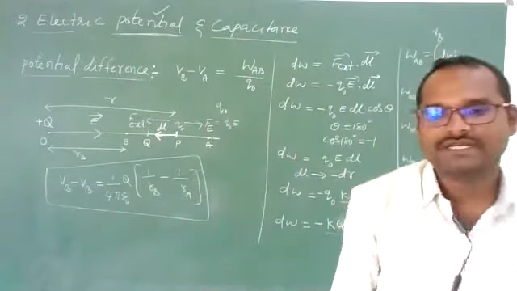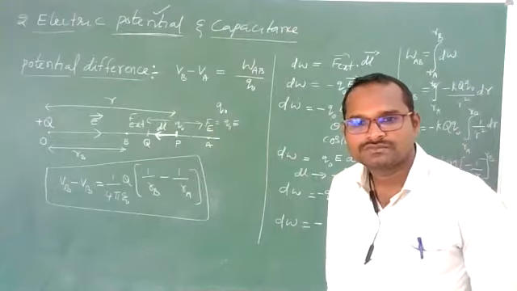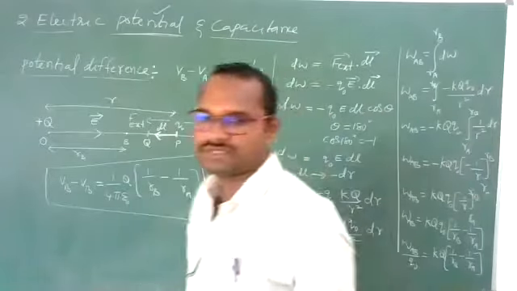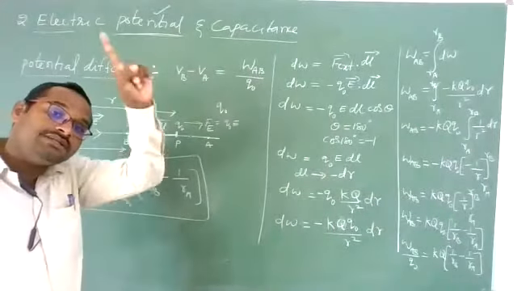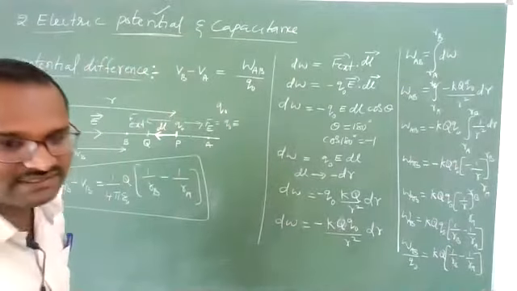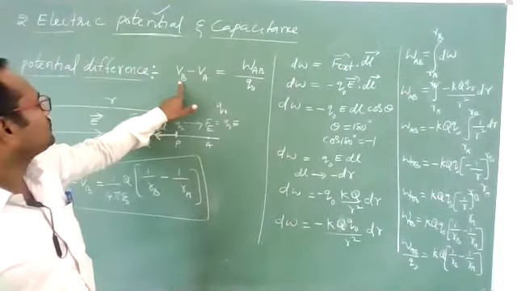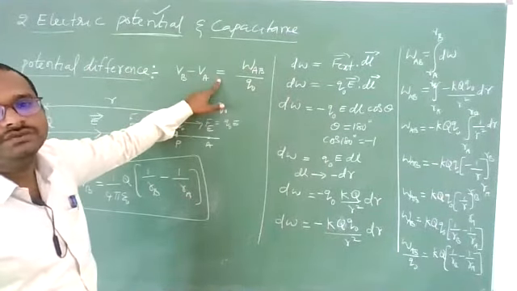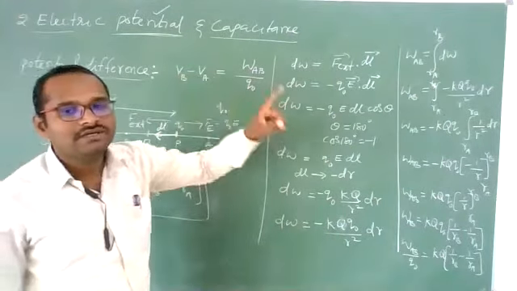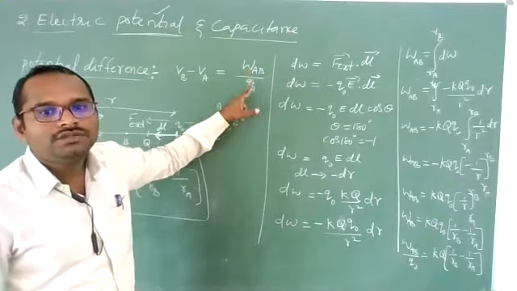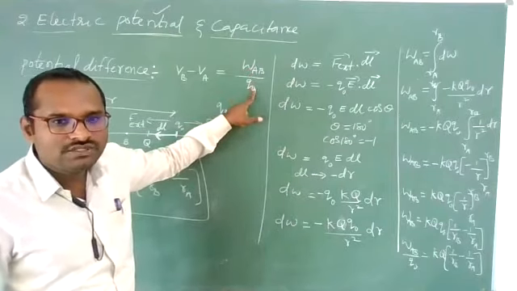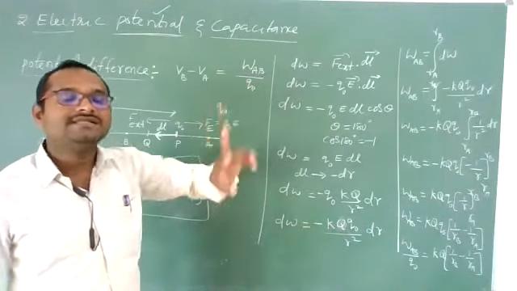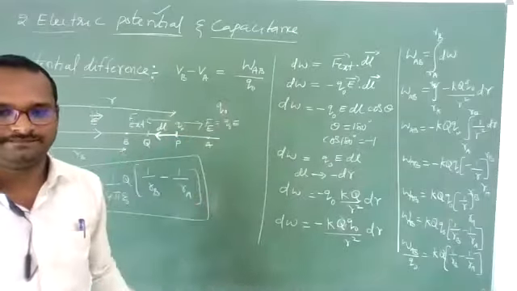So, what is the definition of electrostatic potential difference? They will not ask this derivation in board exams. You need to remember this formula and the definition. Electrostatic potential difference between any two points is defined as the amount of work done per unit positive charge in moving it from point A to point B, from one point to another point, against the electrostatic field without any acceleration.